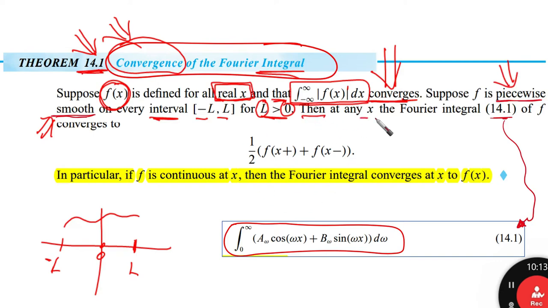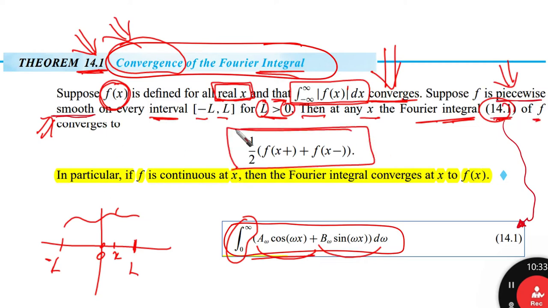Then at any x here, the Fourier integral, which we have done before, this is 14.1, a omega cosine plus b omega sine, the Fourier integral of the function f converges to what?